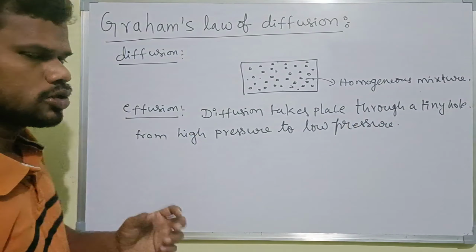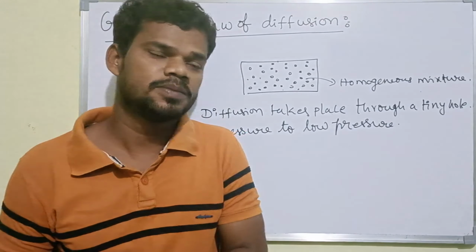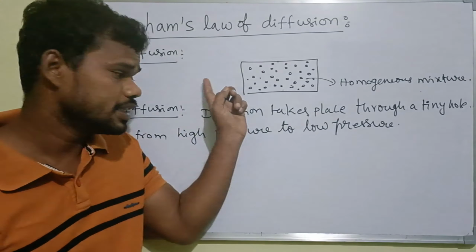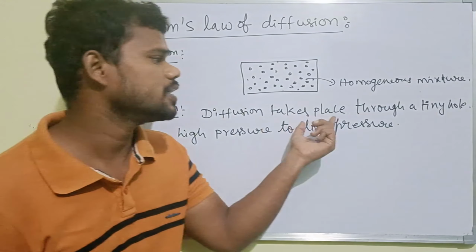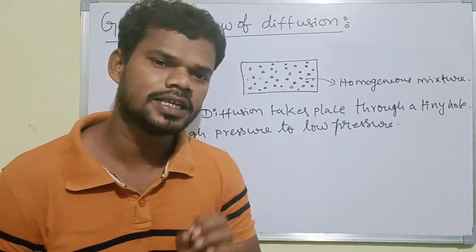So the spontaneous mixing of gaseous molecules to form a homogeneous mixture is diffusion, and when this takes place through a tiny hole from high pressure to low pressure,